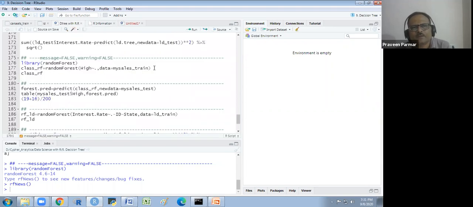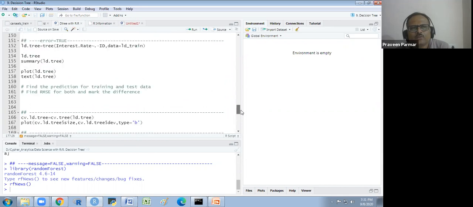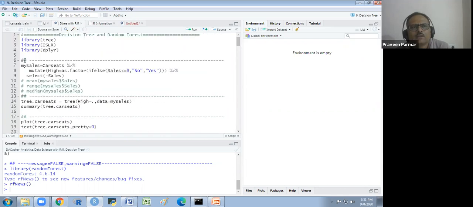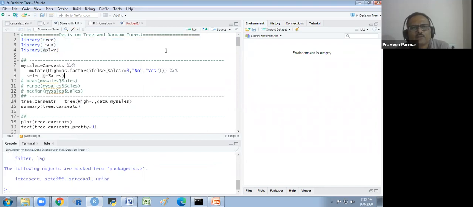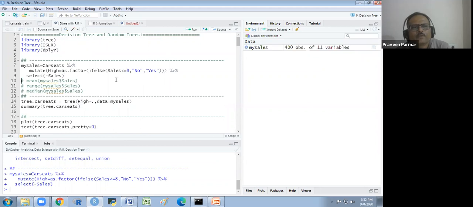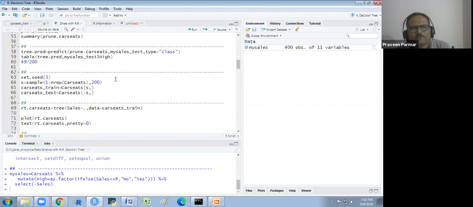First, we make a random forest. The function is randomForest, and the attributes are the same: the formula with high tilde dot. We are making a classification model, and first I read that data, and I just run this. It is not compulsory to run, but I am running all three, and then I come here.